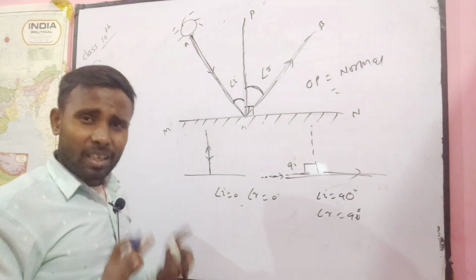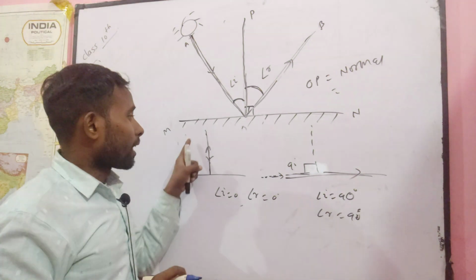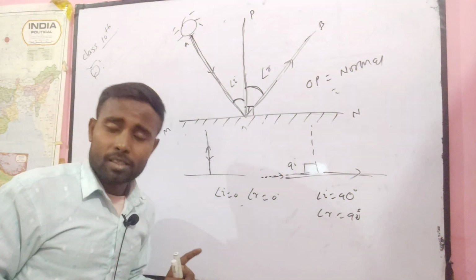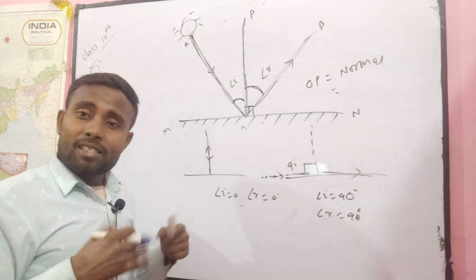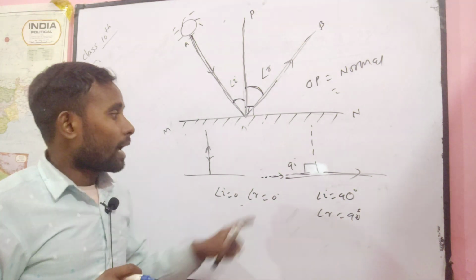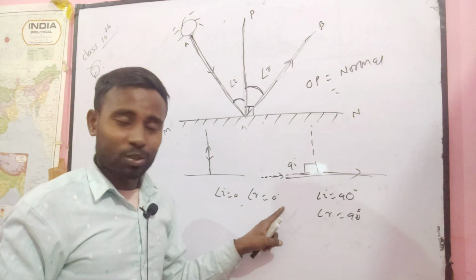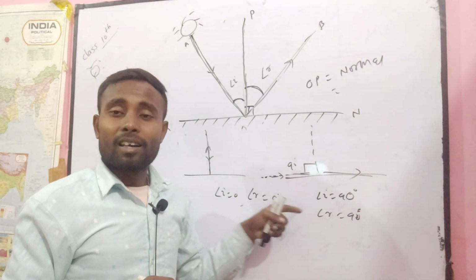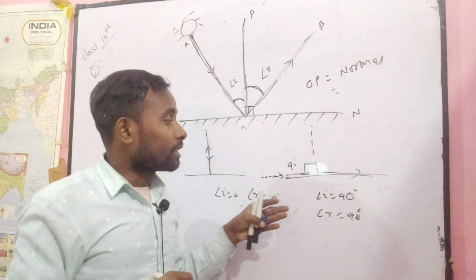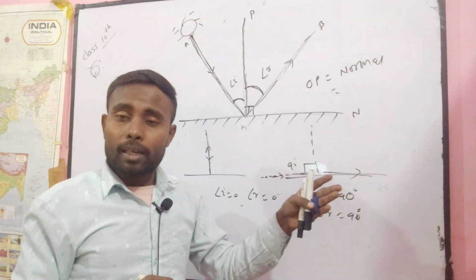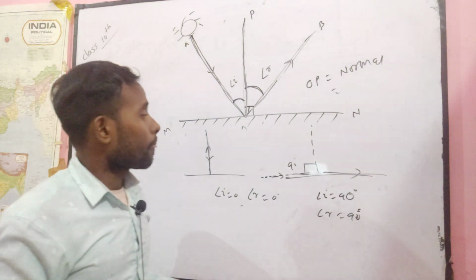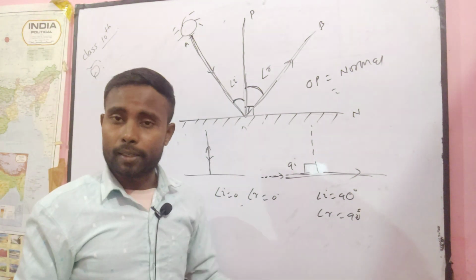So please understand, this question is very easy. When a light ray is incident normally to the surface, it is reflected back in the same medium, with angle equal to 0 degrees. When a light ray is incident parallel to the surface, it goes on in the same way. I think you understand. And here angle r is equal to 90 degrees.